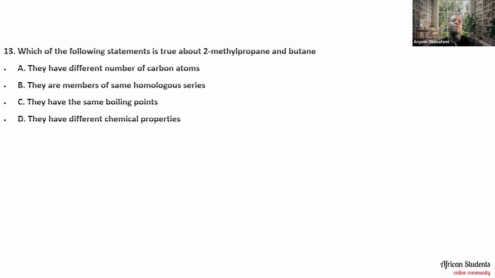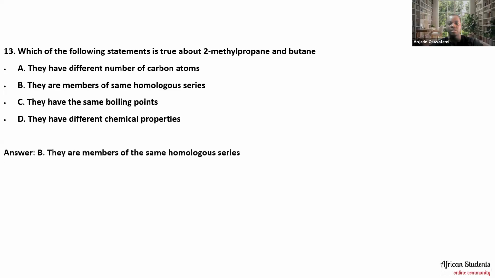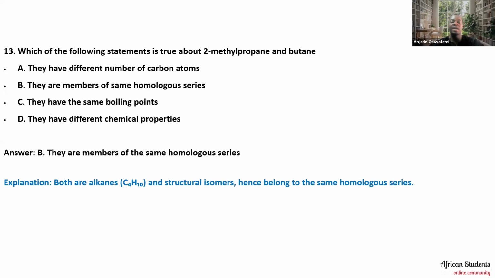Let's move along and talk about question number 13, which says: which of the following statements is true about 2-methylpropane and butane? A, they have different numbers of carbon atoms. B, they are members of the same homologous series. C, they have the same boiling points. D, they have different chemical properties. Let me know what you feel the right answer is. The answer is B, they are members of the same homologous series, because both are alkanes, C4H10, and structural isomers.